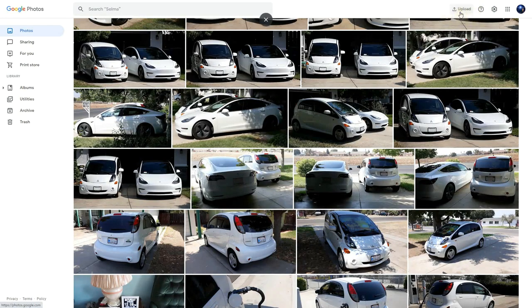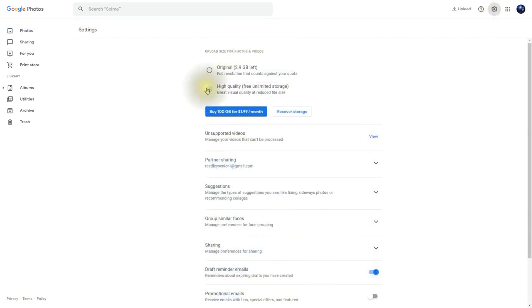And here we find Upload. We can upload images from your computers. Then we have Help and Feedback, and after that we have Settings. Now the only settings that we really need to worry about in this context is that we want the high quality, free, unlimited storage. Yes, it's free, unlimited. That means you can have 1,000,000 images up there and it's still free.